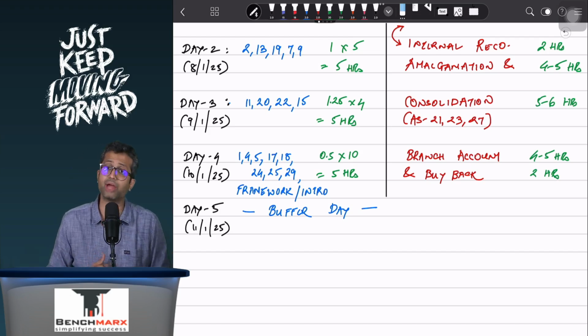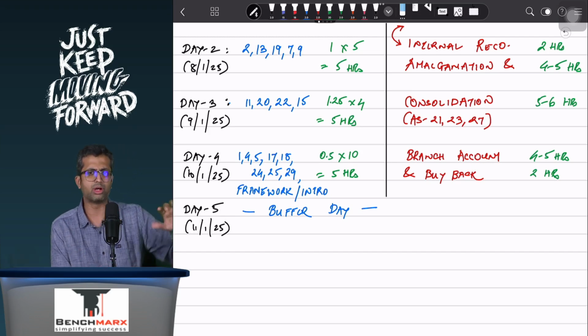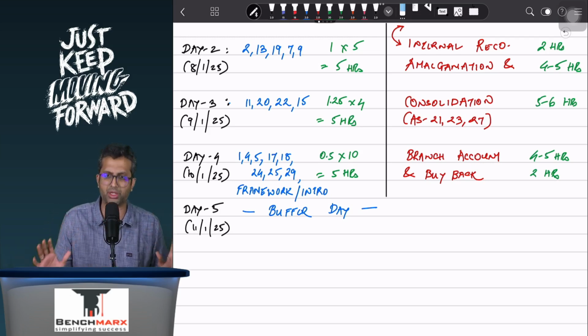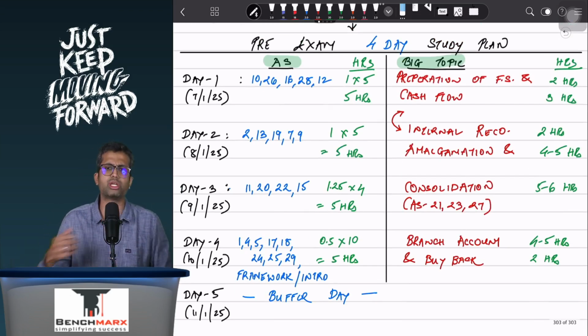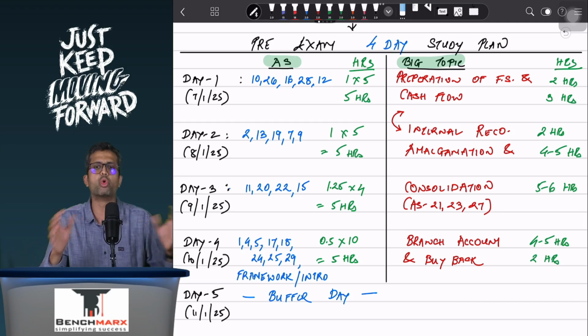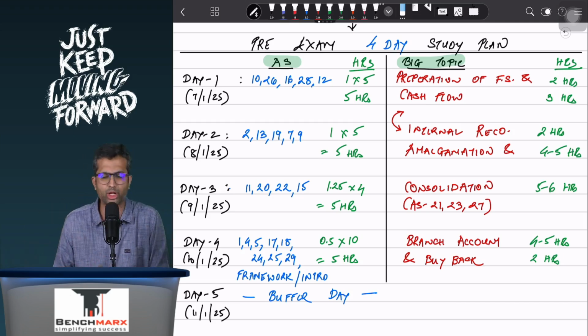And then at the end, you have the exam day, which I would say is like the buffer day. Now, things should go as per our plans, but if they don't, we still have some buffer period. So ensure that you try to stick to it. But if you're taking maybe some time more or less here or there, this should really help you.